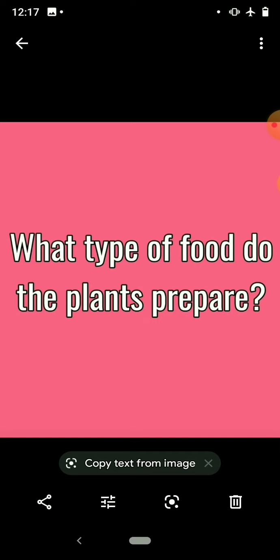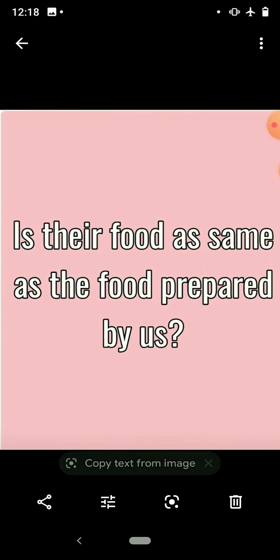What type of food do the plants prepare? Just now we studied plants are autotrophs. They prepare their own food. They make food for themselves. So what type of food the plants prepare? Is their food as same as the food prepared by us?